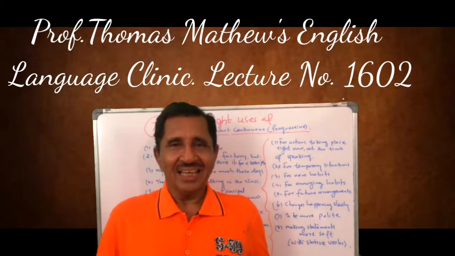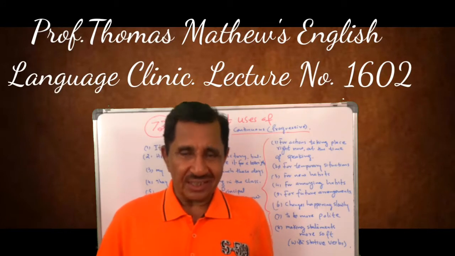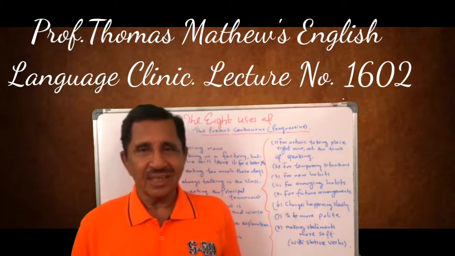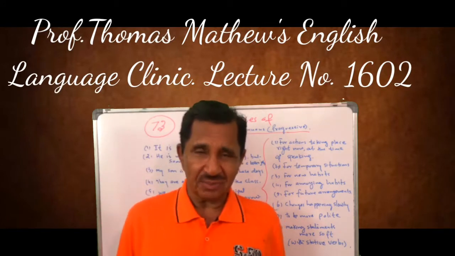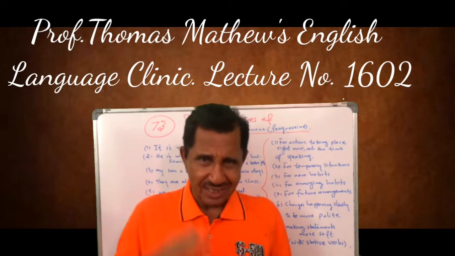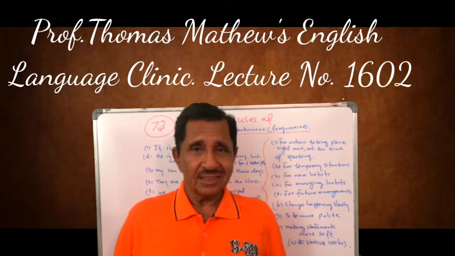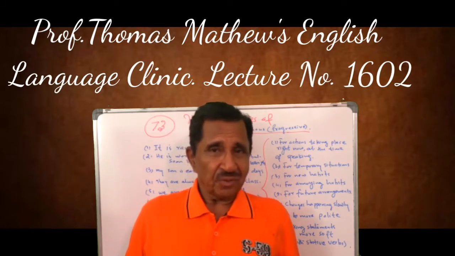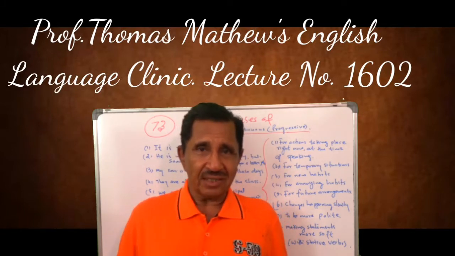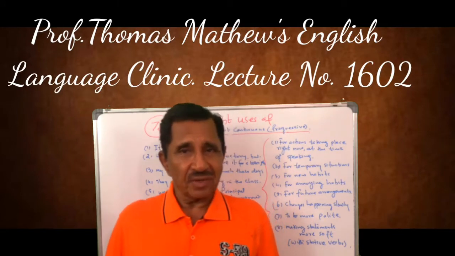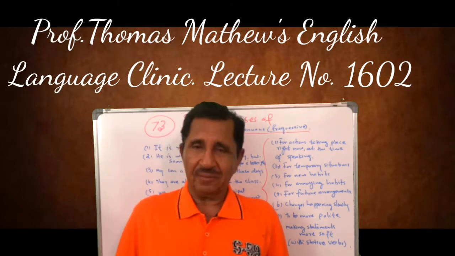Fine. So the present continuous tense. It's also known as present progressive tense. Action is progressive, continuing. That's the thing. Now you know how to form this tense: present forms of to be, that is, am, is, are, plus the ing form of the verb, what we call present participle.